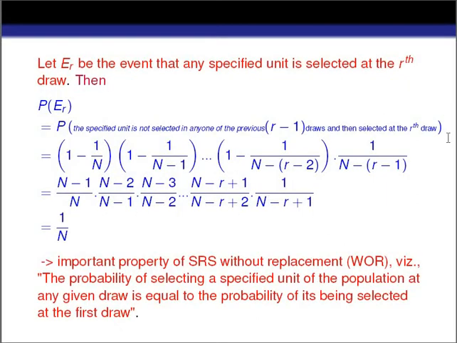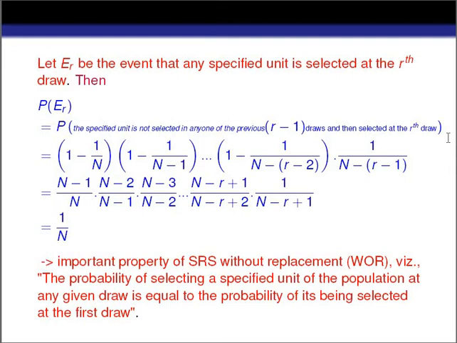Now let ER be the event that any specified unit is selected at the rth row. So what is the probability of this event? Now we are going to calculate it. ER is the event, and it is the specified unit which is selected at the rth row.